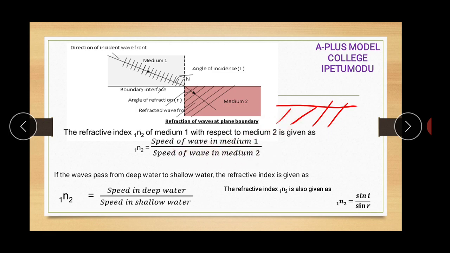That's number one. If the wave is moving from deep water to shallow water, the refractive index is also the speed in the deep water over the speed in the shallow water. Or if the refraction is taking place from a particular medium to another, the refractive index is the sine of the angle of incidence.